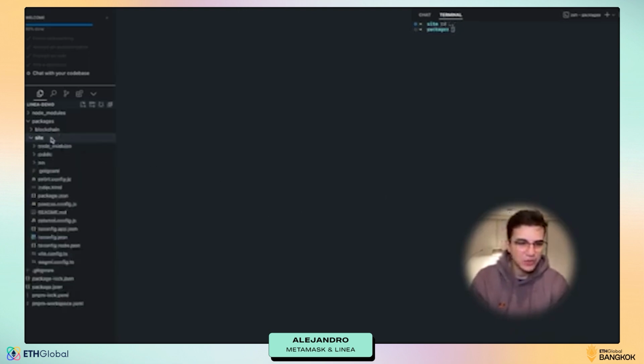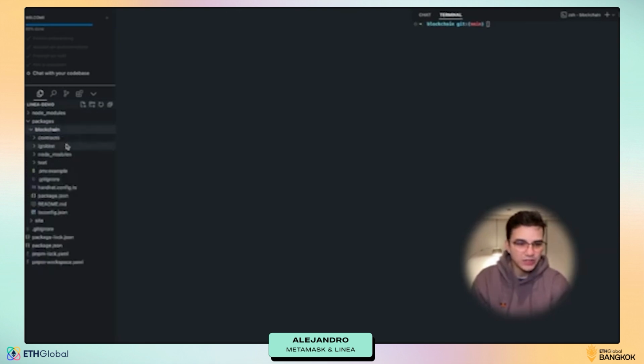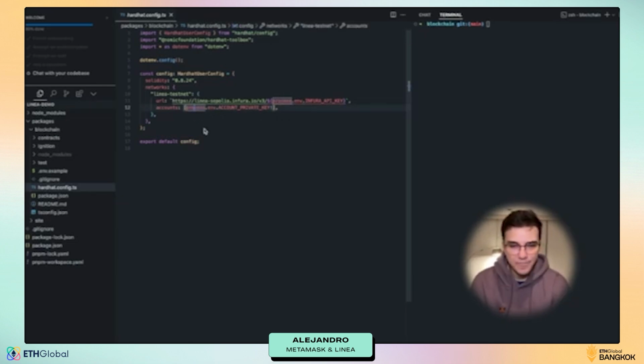You have a lot more to see, how we set up the project and all that, but the main focus of this is about our blockchain package. And here we are going to basically deploy a contract to Linea using Hardhat. The template already comes with the configuration to deploy to Linea. So if you see right here, you have Linea testnet, and you can deploy to the Linea testnet, basically.